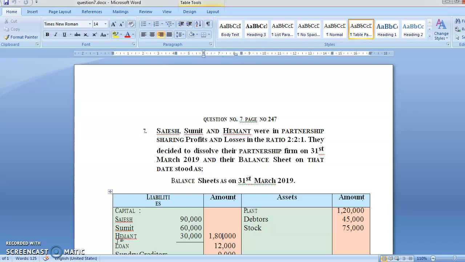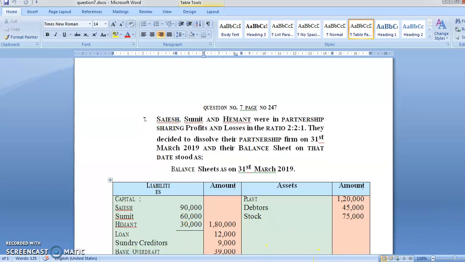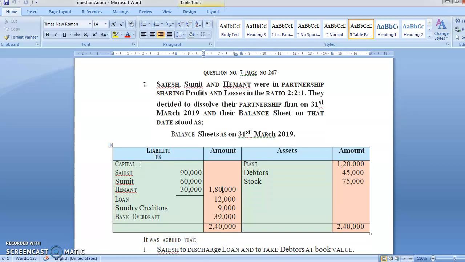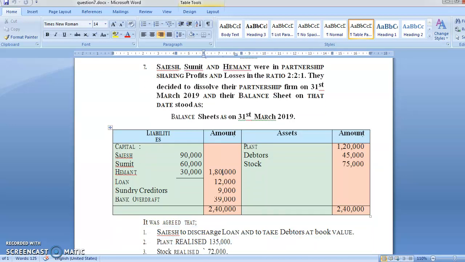Shailesh, Sumit and Hemant were partners sharing profit and loss in the ratio of 2:1. They decide to dissolve their partnership firm on 31st March 2019. The balance sheet on that date stood as follows. Now in the balance sheet you have the capital accounts of Shailesh, Sumit and Hemant, loan account, creditors account, bank overdraft account, plant, debtors and stock.